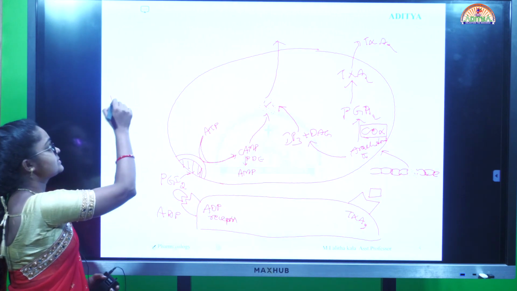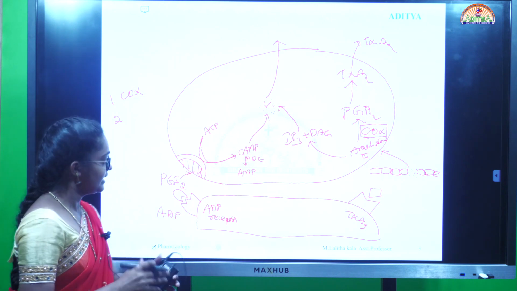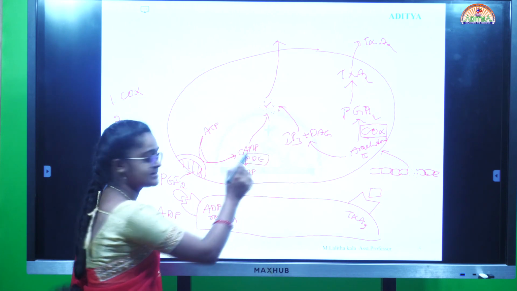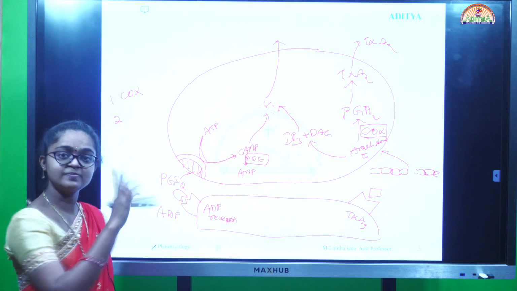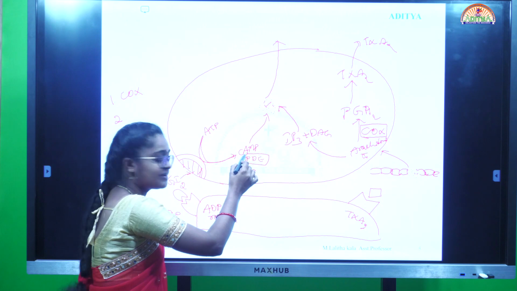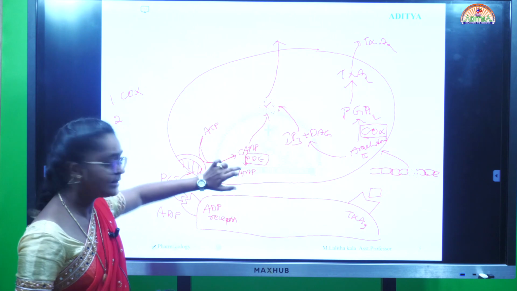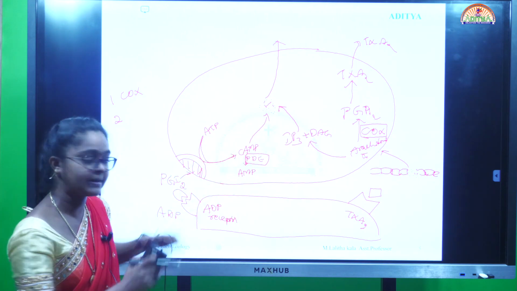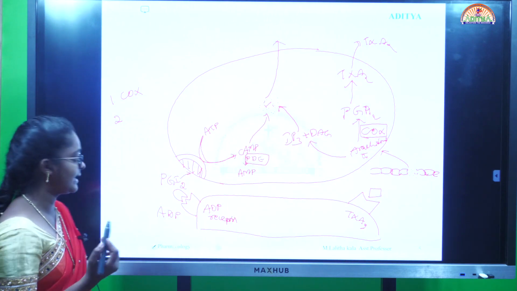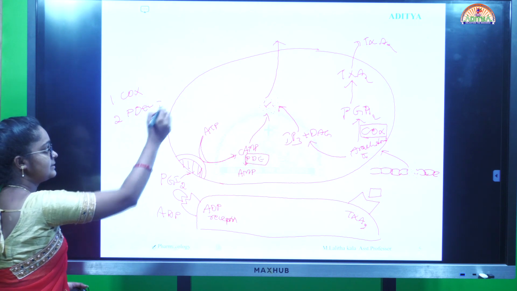The first one is COX. The second one is phosphodiesterase inhibitor. Here is the phosphodiesterase enzyme. The phosphodiesterase drugs inhibit the phosphodiesterase enzyme, so that there is no conversion of cyclic AMP into AMP. So there is an increase in levels of cyclic AMP, which releases more collagens and leads to decrease in platelet aggregation. That is the phosphodiesterase enzyme inhibitors.